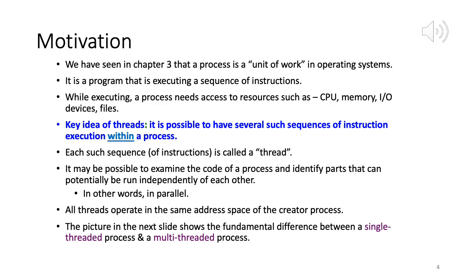So for example, say a process takes 20 seconds. We take the set of all instructions of the process and divide it into 4 parts, 4 sets of instructions. Let's say all 4 are independent, and then we run all of them in parallel.